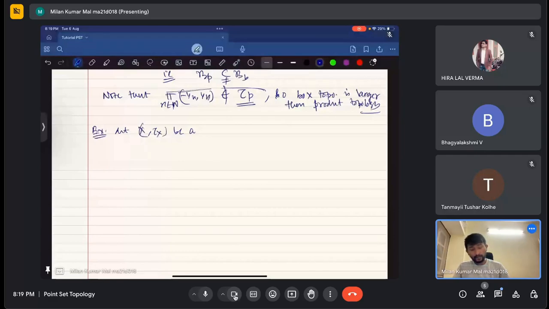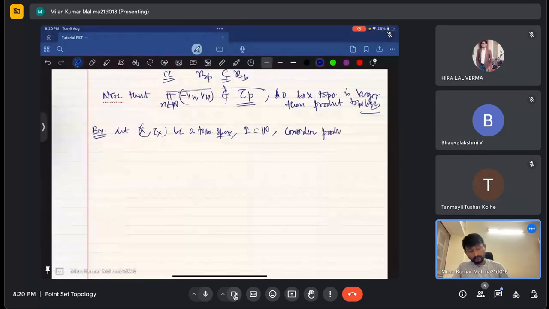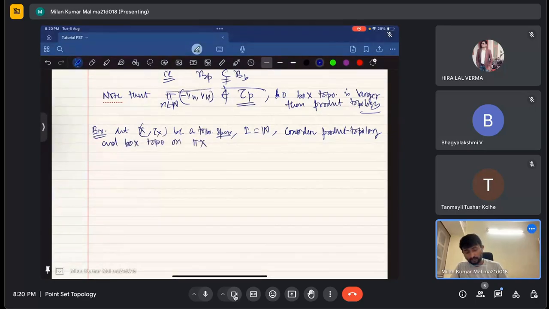Consider I equal to the natural number set, and consider the product topology and the box topology on this product, where i is coming from the natural number set.